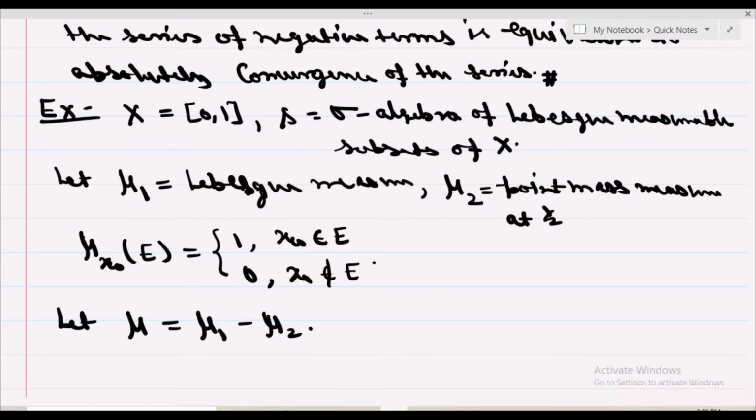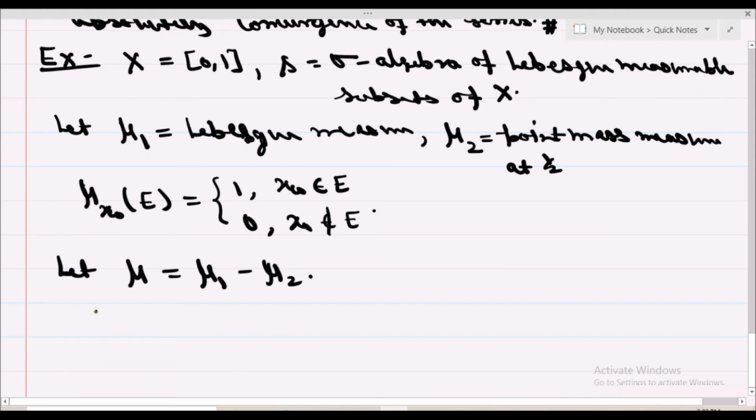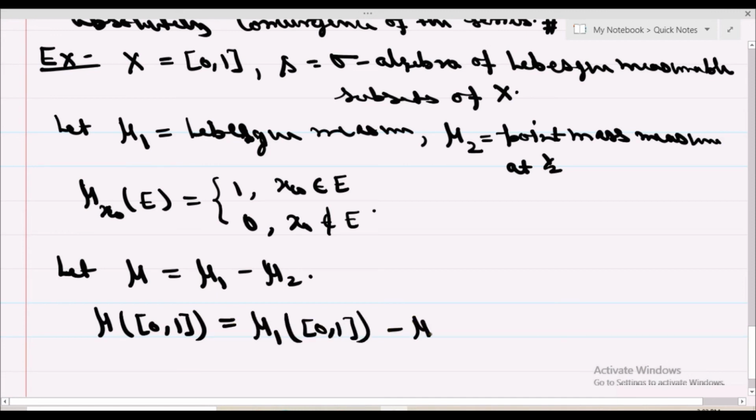Now come to first, mu of the closed interval 0 1, which is mu1 of closed interval 0 1 minus mu2 of closed interval 0 1.